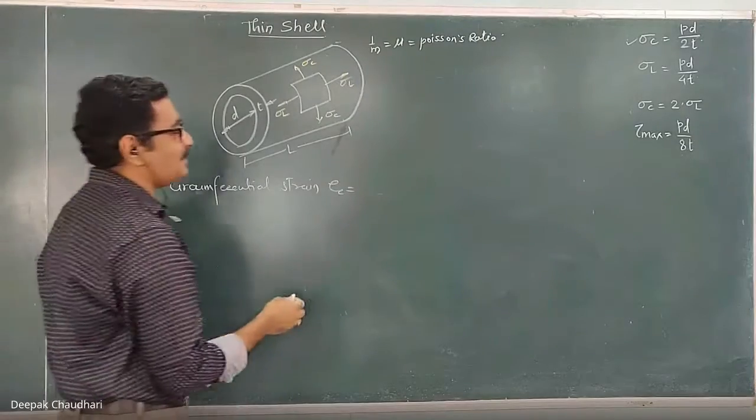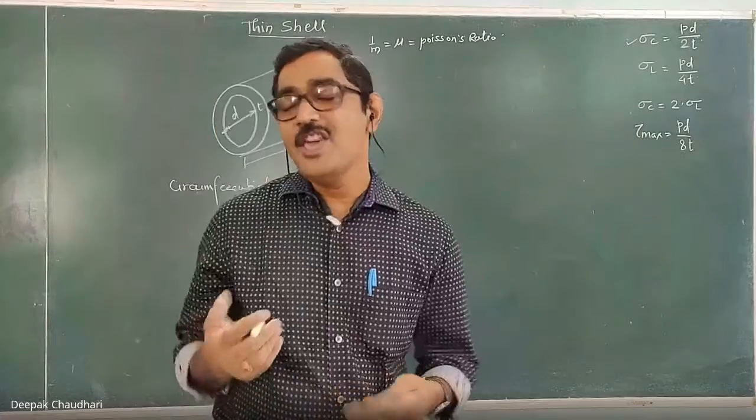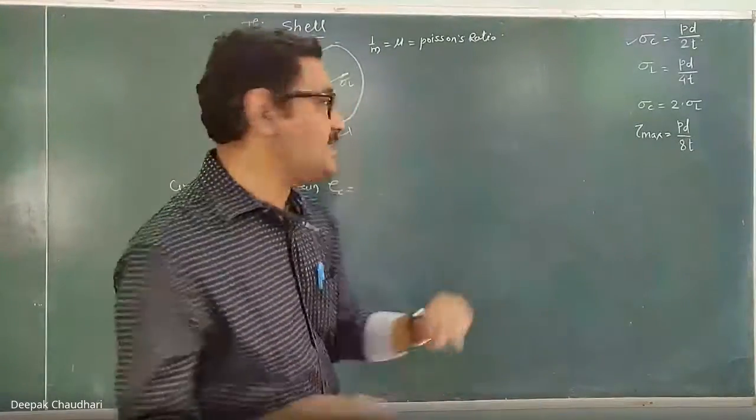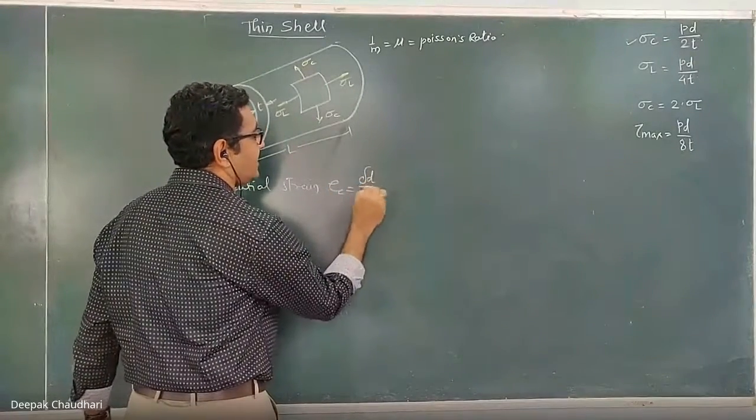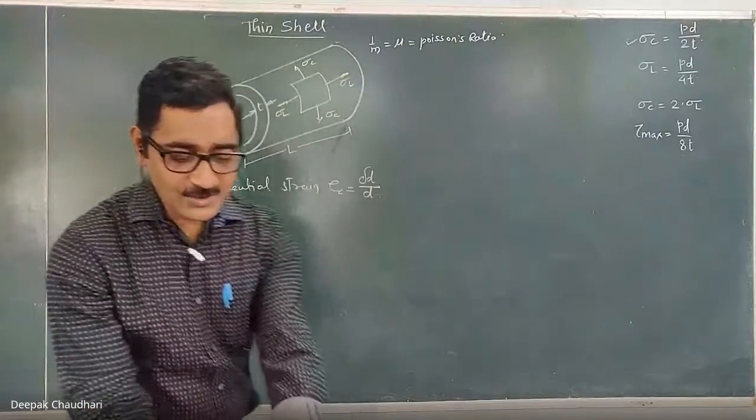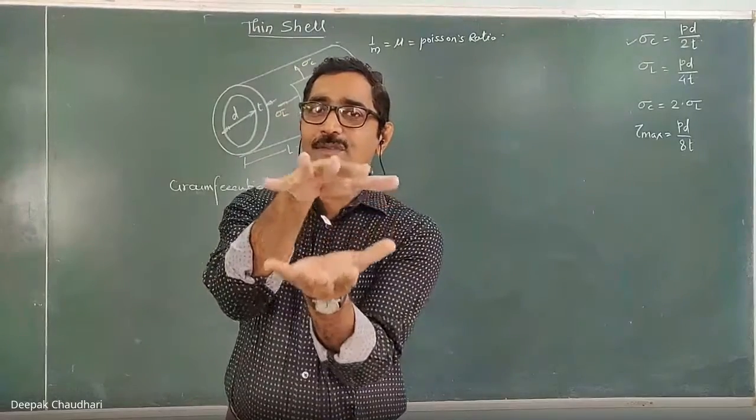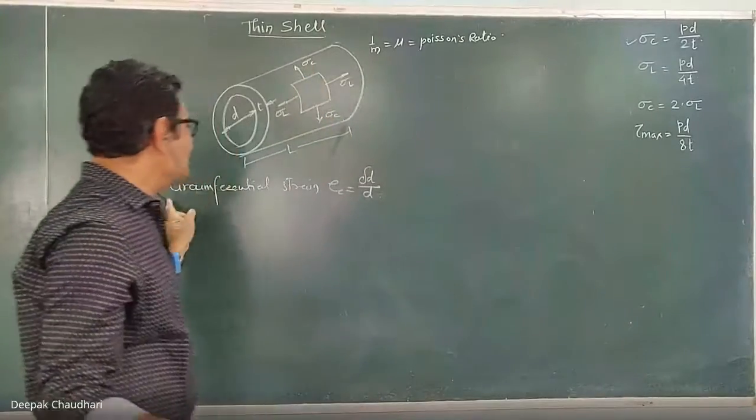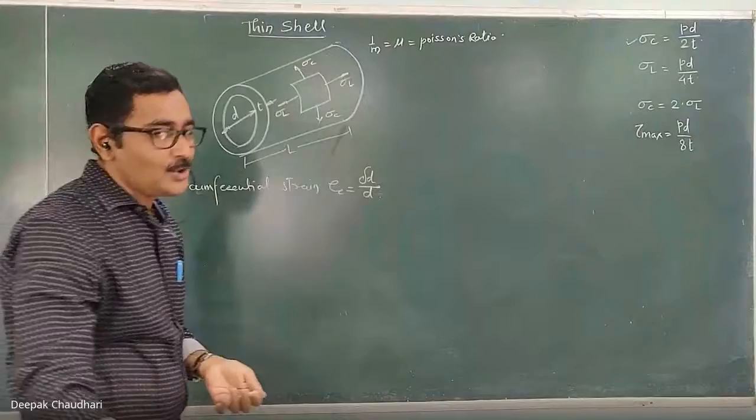Since it is a circumferential strain, it is the change in circumference to the original circumference. If you express this change in circumference and original circumference in terms of diameter, this circumferential strain can be written as the change in diameter upon original diameter. Because of the pressure, the circumference changes like this, and when there is a change in circumference, the diameter will also change.